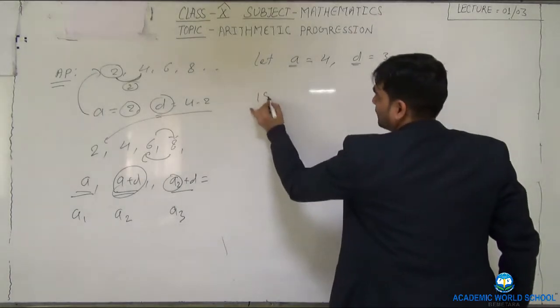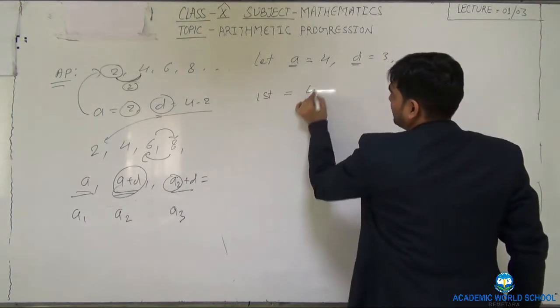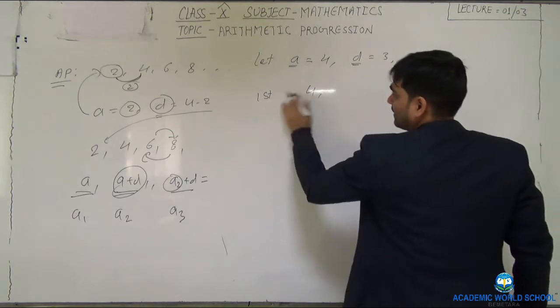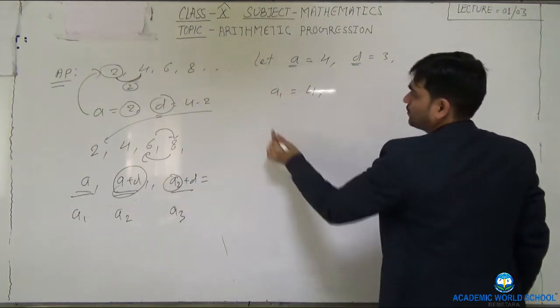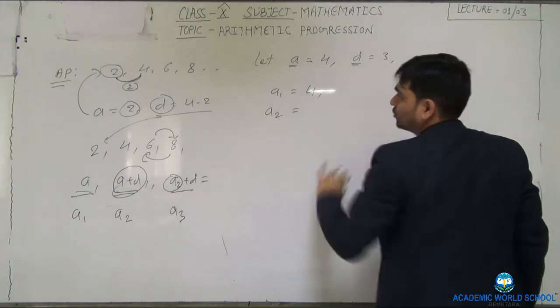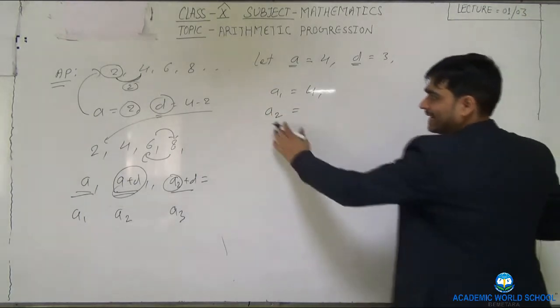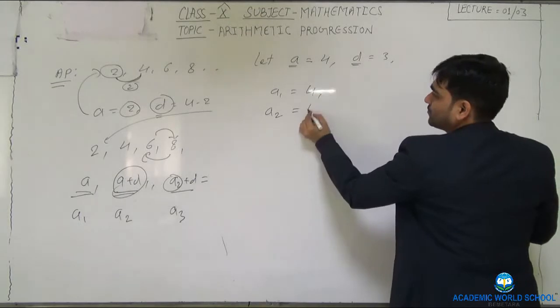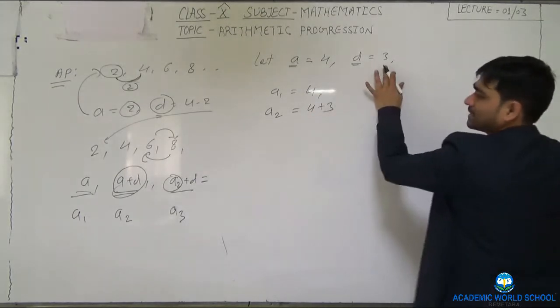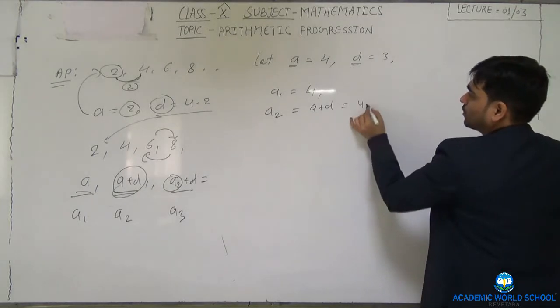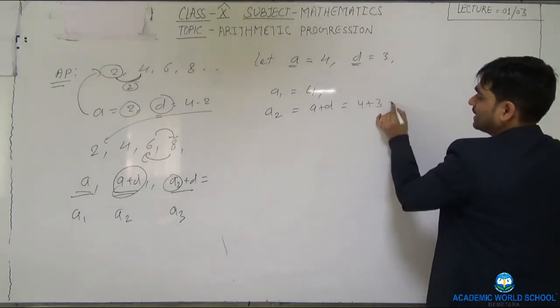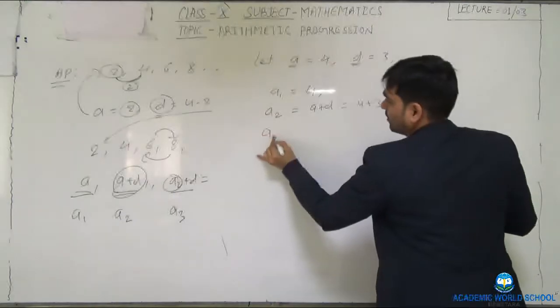Here you write the first term. The first term is given as 4. Then A2, the second term, is the first term plus the common difference, that is A plus D. So 4 plus 3 is 7. And what about the third term?